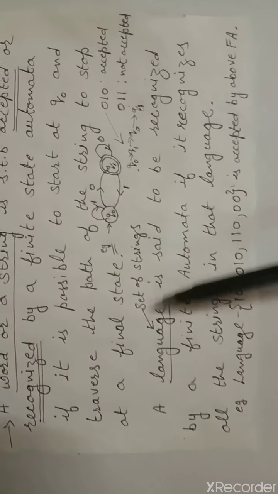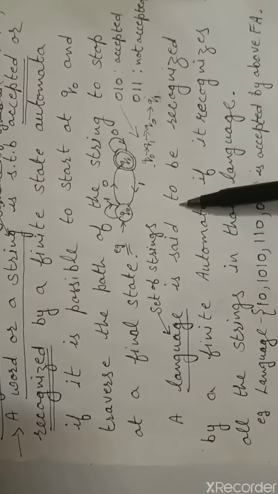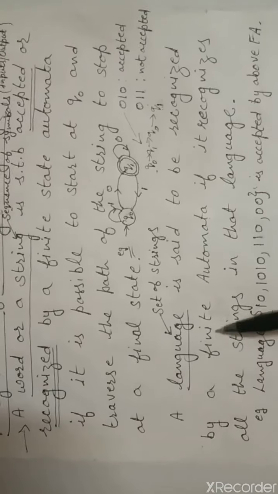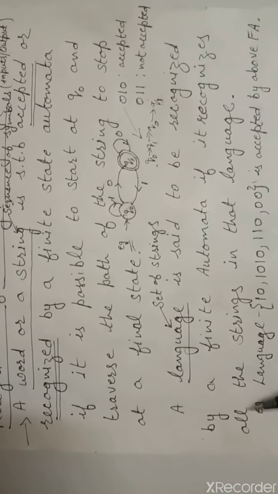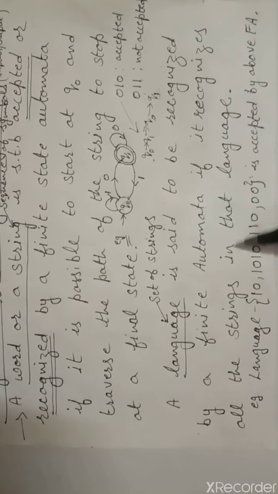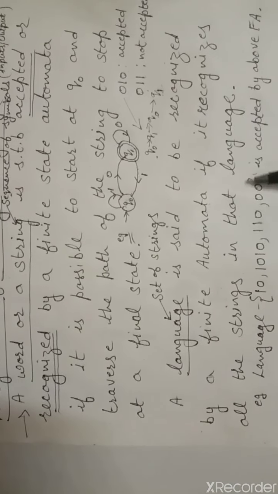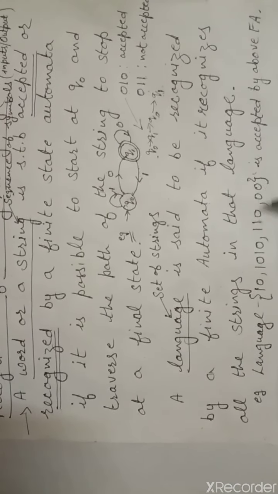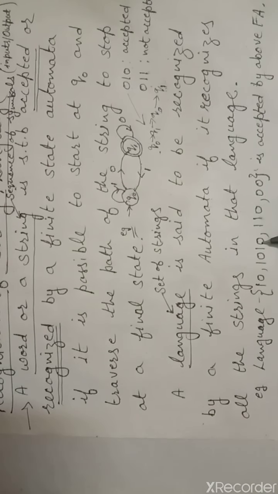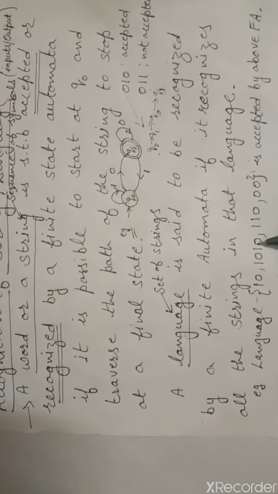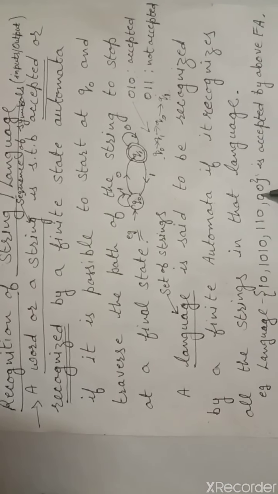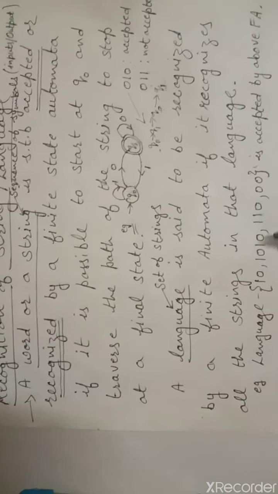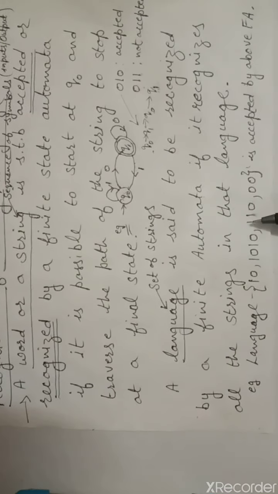A language, that is a set of strings, is said to be recognized by a finite automaton if it recognizes all the strings in that language. It means the language is accepted by the finite automaton if each of the strings in this language is acceptable by the finite automaton.